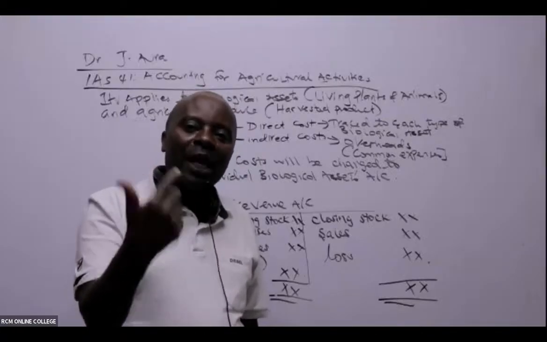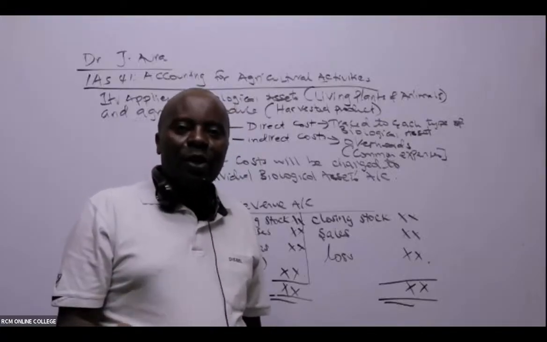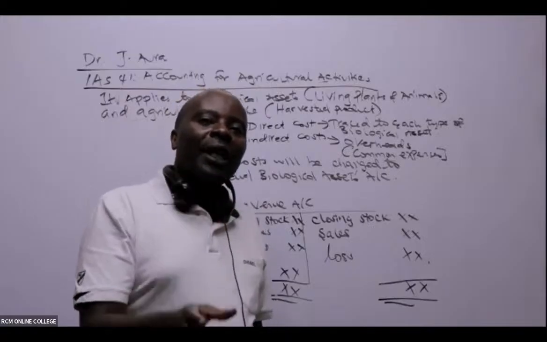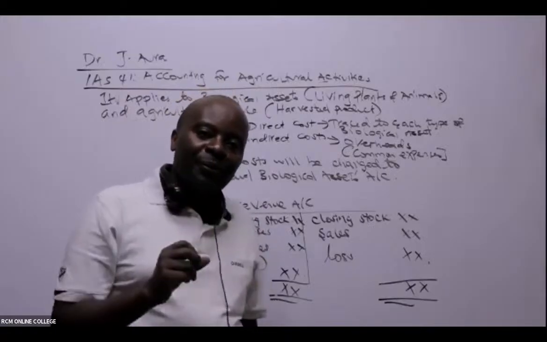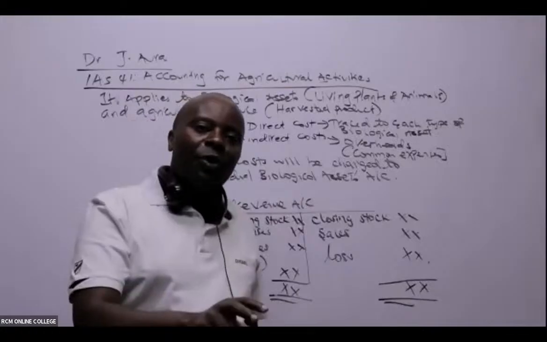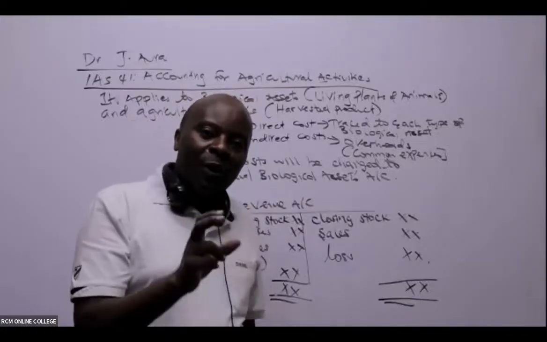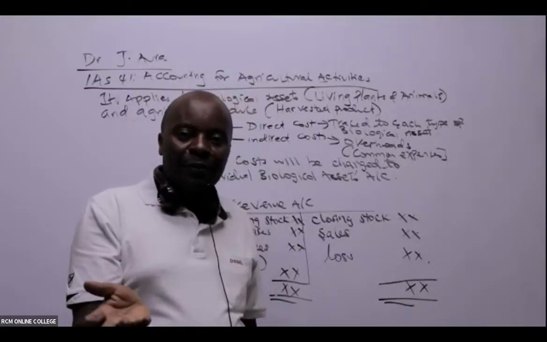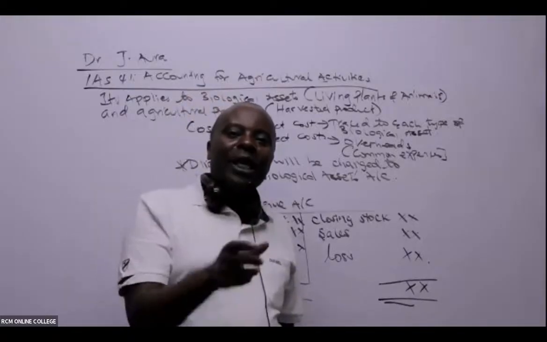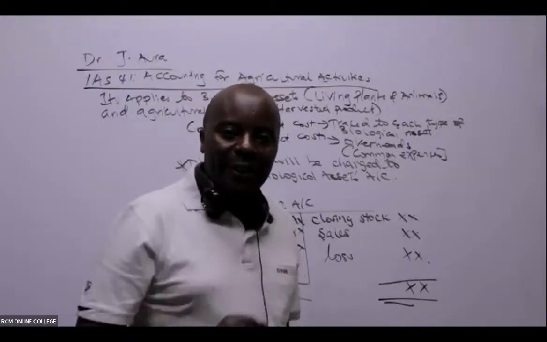You'll learn one or two things from there. If I buy fertilizer, this fertilizer will not be for my sheep. It will be for the maize, for example, for crops. So see, fertilizer cost can be traced to the maize.